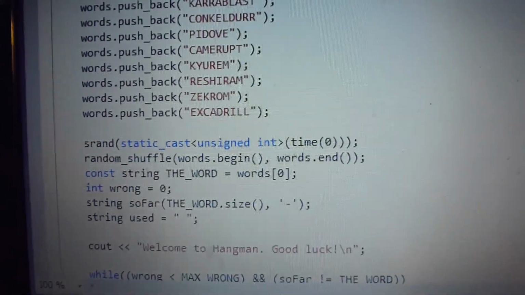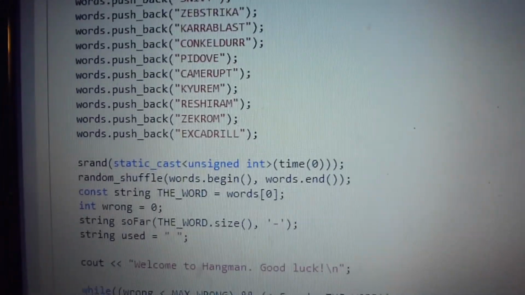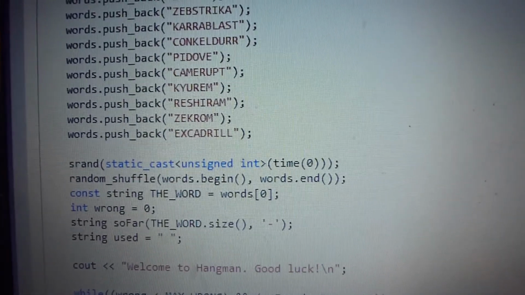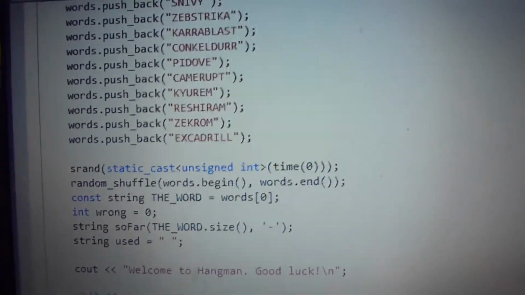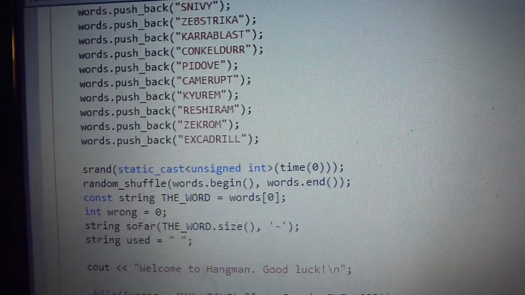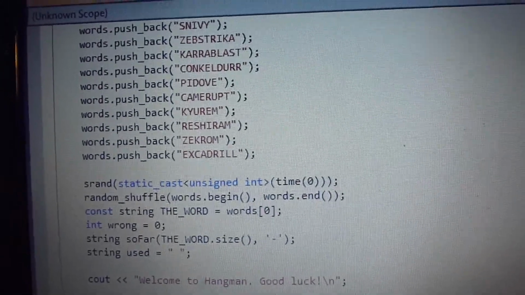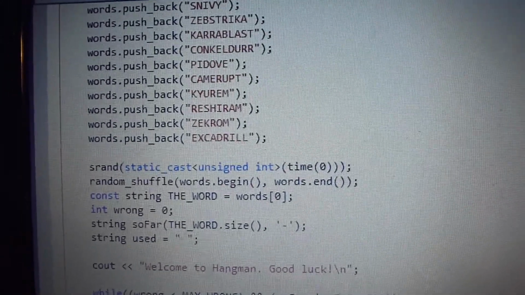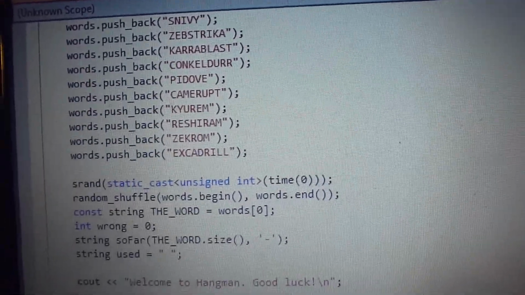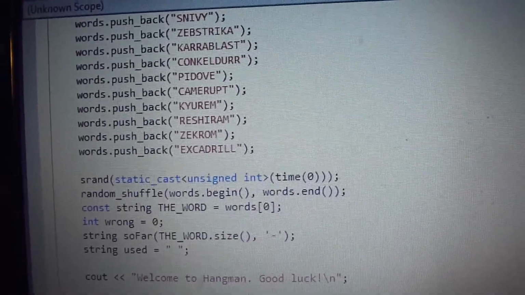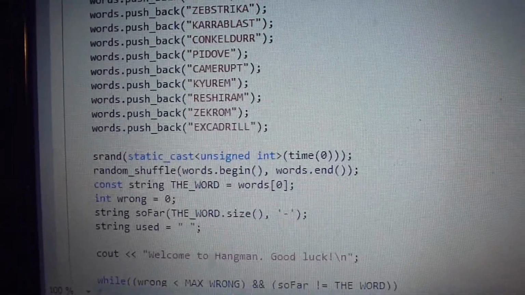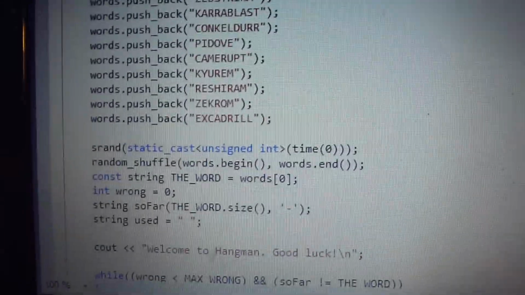So after that, the computer has to come up with a word that the player gets. Since that's random, I used the random shuffle function for the vector words, so that one word would randomly end up in the first spot, which would become the word that is used.